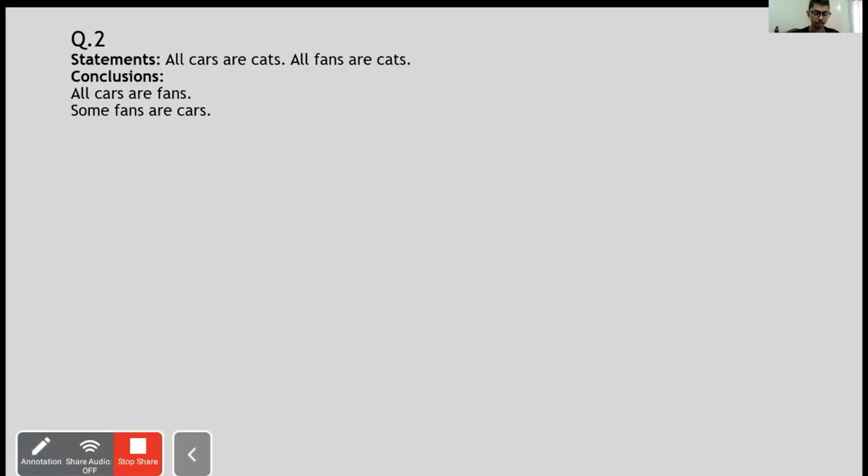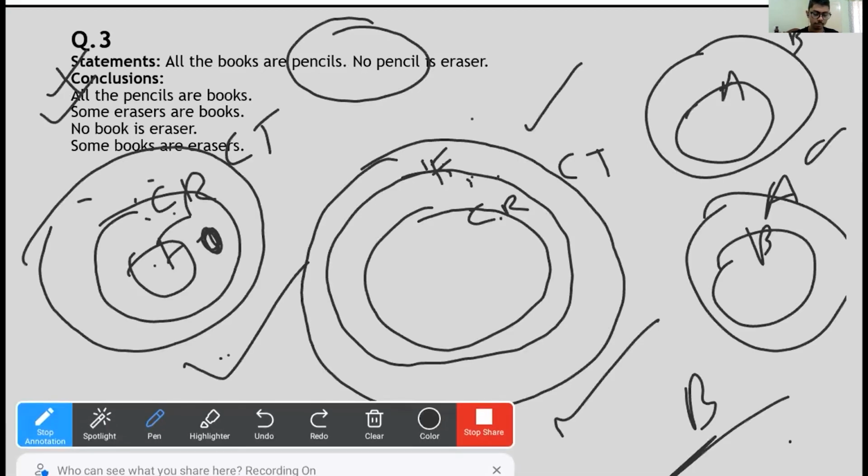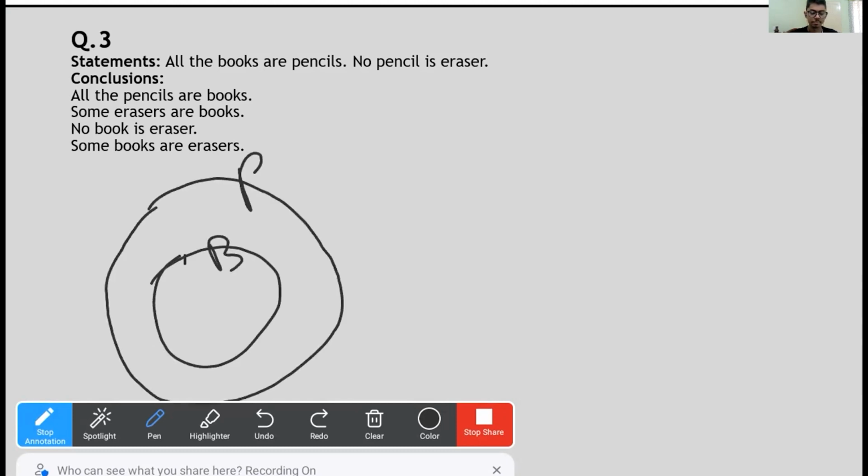All right. Let's jump to the third question. All the books are pencils. No pencil is eraser. Cool. All the books, pencil. No pencil is eraser. So that means no common point.